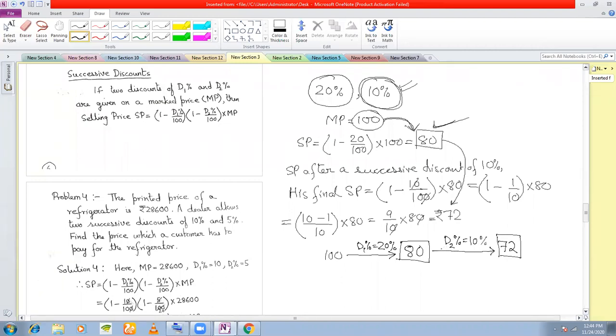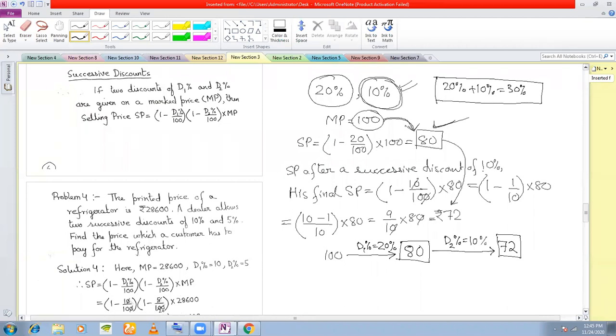Now, I told you about the element of confusing customers. Where does the confusion arise? It arises when you and I go to a shop and the shopkeeper says that I am giving two successive discounts of 20% and 10%. So I will add these two: 20% plus 10% equals 30%. I'll say, okay, fine, this shopkeeper is giving me 30% discount, but actually he is not giving me 30% discount.